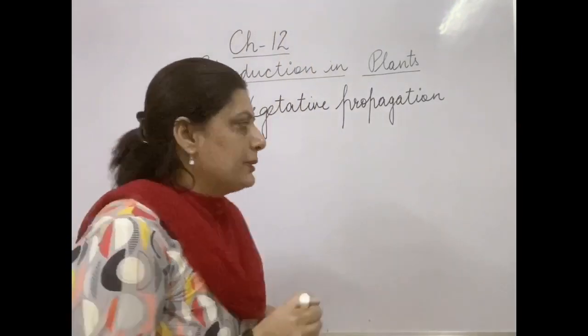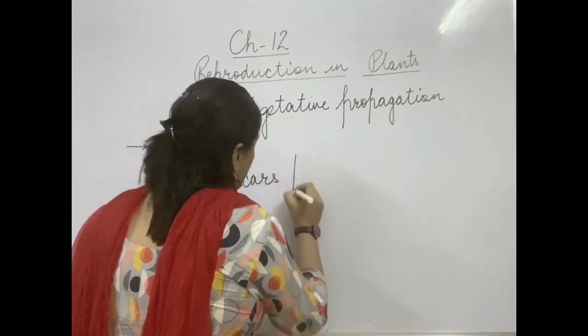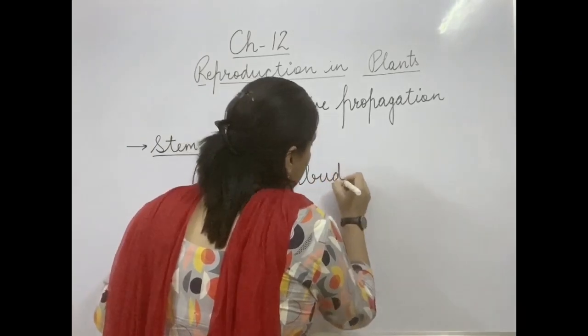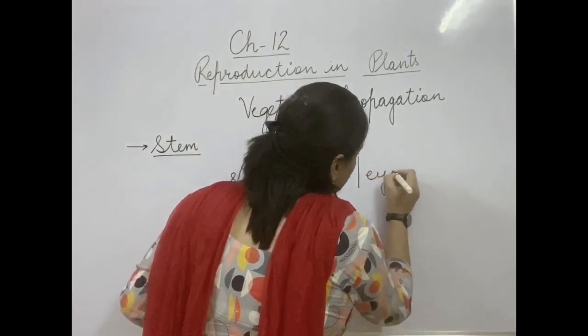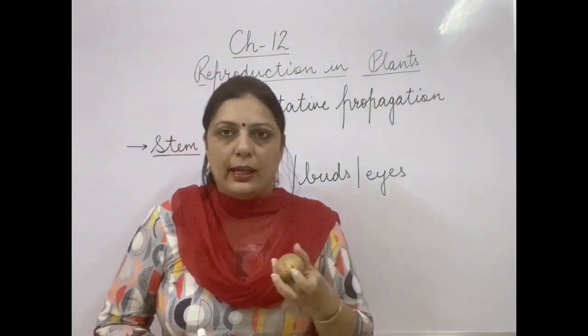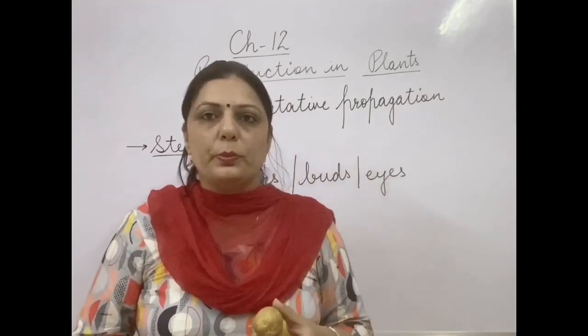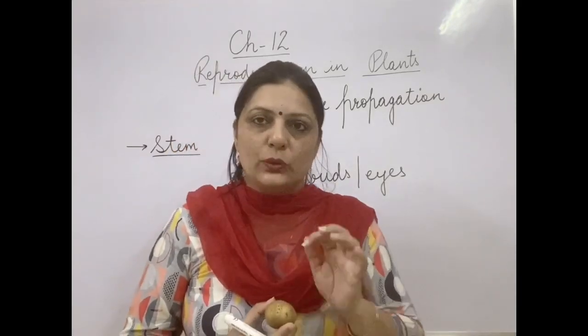Now these scars are called buds at certain places, and at certain places they are called eyes. So each eye is helpful in growth of a complete plant. What you have to do is cut this potato into pieces, each piece with an eye.